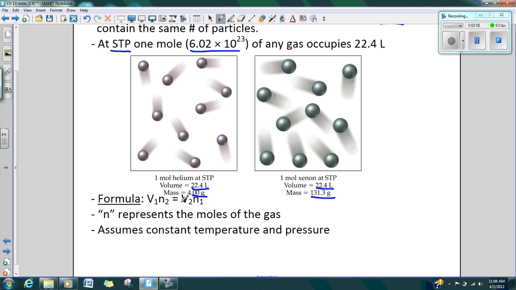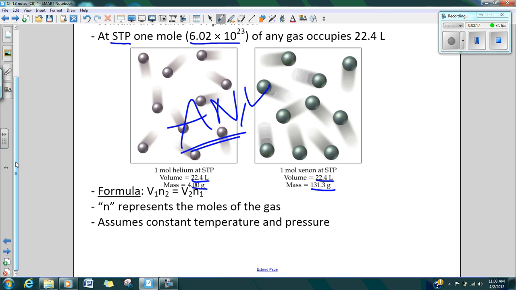And so what we're saying is that we don't care about the identity. It doesn't matter what it is. 1 mole of any gas, that is something that you really need to get to understand. Any gas is 22.4 liters. And here's our formula, just showing you that it is a direct proportion. And if you want to look at it, V1 over the number of moles, that should recognize to you that that is going to be a direct proportion. And what they simply did here then in your book is they cross-multiplied and gave you this formula. V1 times N2 equals V2 times N1.